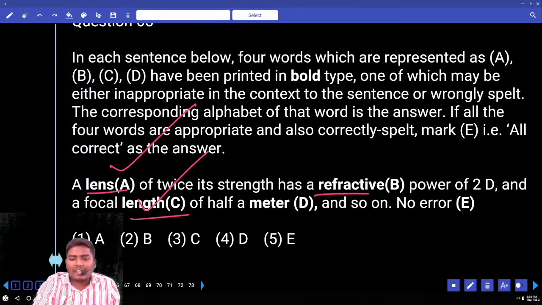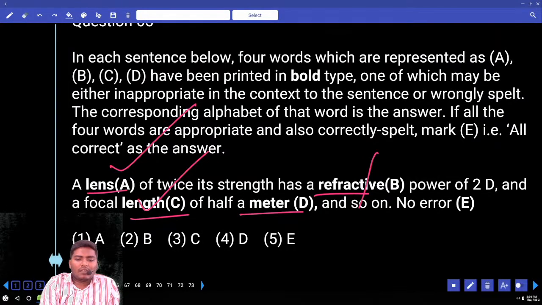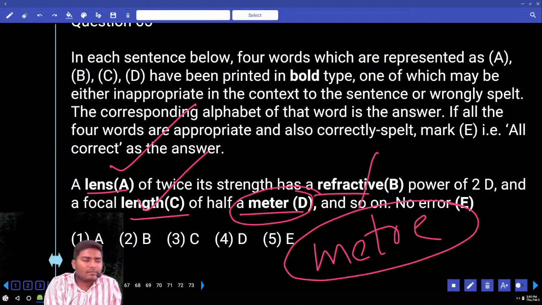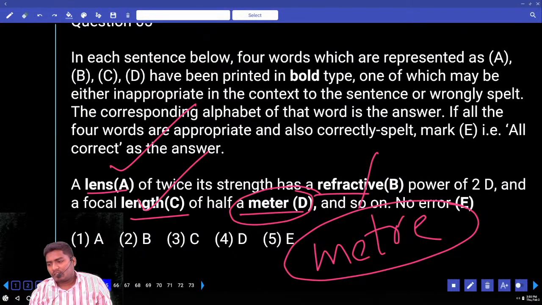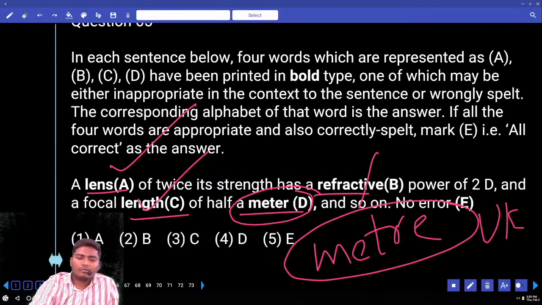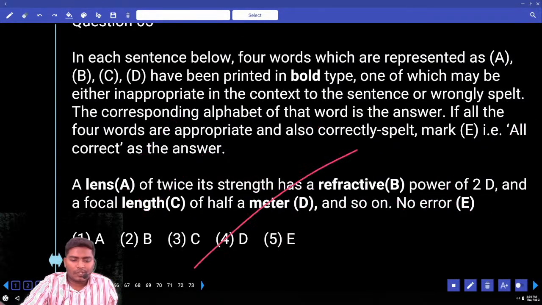Next, refract, refractive. Next, another word: meter. What is the spelling of meter? M-E-T. Now tell me which of these two is correct. Both are correct. Why and how? Both of them are correct, but we use only UK English, British English. So it must be TRE, not TER. The answer comes with D. Thank you.